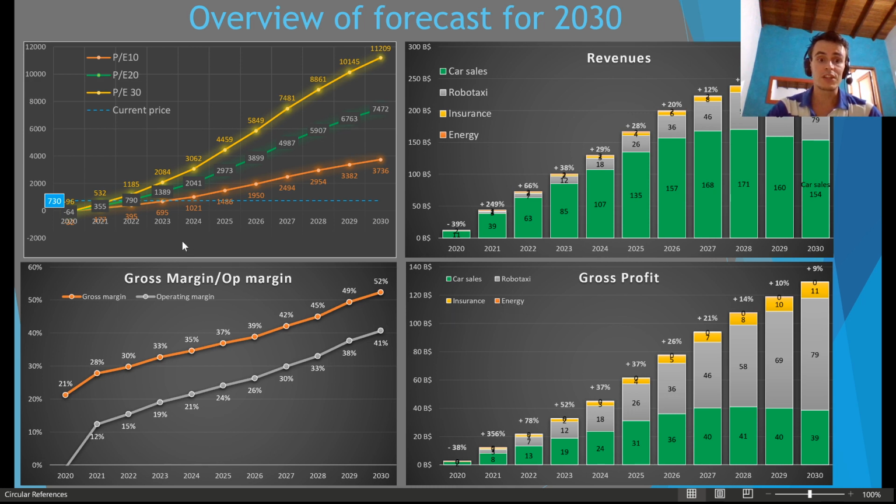When I divide that by the number of shares, I get an earnings per share. And if I apply a specific PE ratio of 10, 20, 30, this is where you can get an idea of where the share price is going to be in the next years. At the moment of the video, the share price is $730. So as you can see, compared to the next years, the valuation is quite low. But this is just taking into account all the assumptions that I will present to you right now.